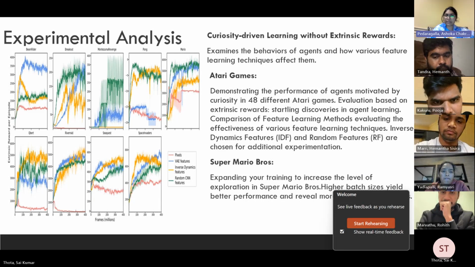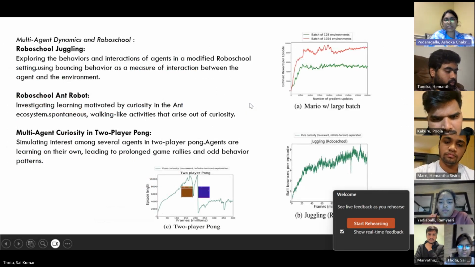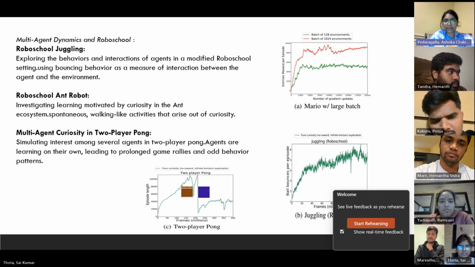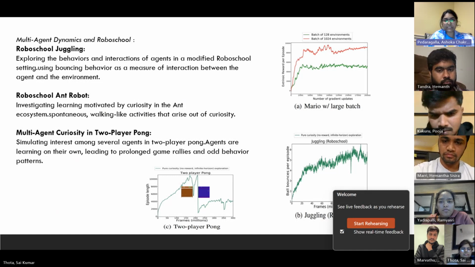The RoboSchool juggling is where we examine agent behaviors and interactions in a customized environment using bouncing actions as a gauge for agent environment interaction. The RoboSchool Ant Robot, where we delve into curiosity driven learning within the ant ecosystem, focusing on spontaneous walk like behaviors arising from the agent's curiosity.